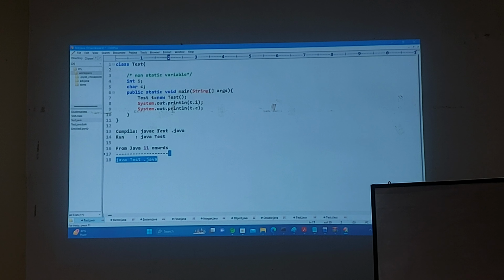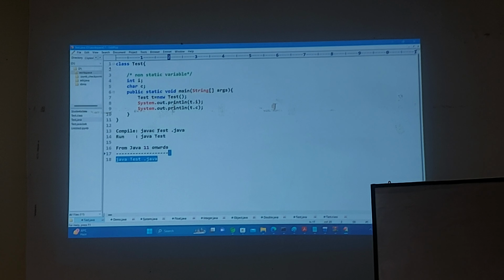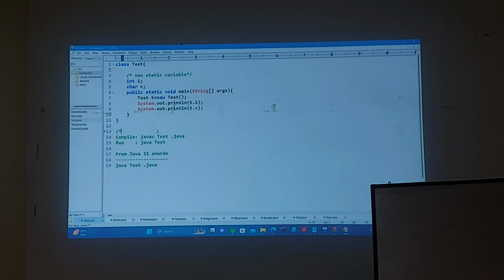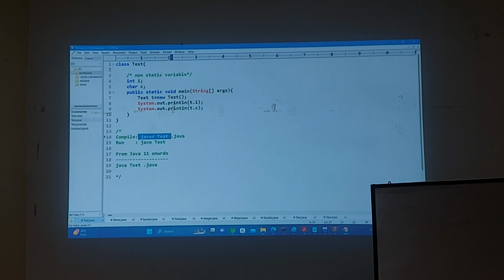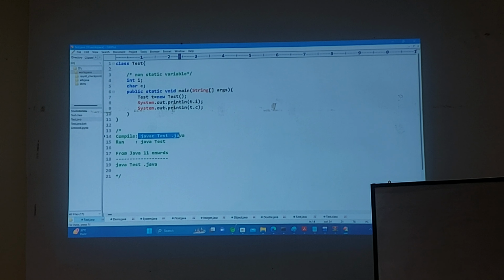Whenever they are asked to write a Java program, they have the tendency of writing javac Test.java. After that, to run the program, they also write java Test.java. That's a mistake. But now it's not a mistake anymore. It will compile and execute, right? But remember, I'm mentioning this point doesn't mean after today's session you will compile it with java Test.java and again run with java Test.java. Basically meaningless. In work, if you are working with a version higher than Java 11 it will work, but it's basically meaningless, right?